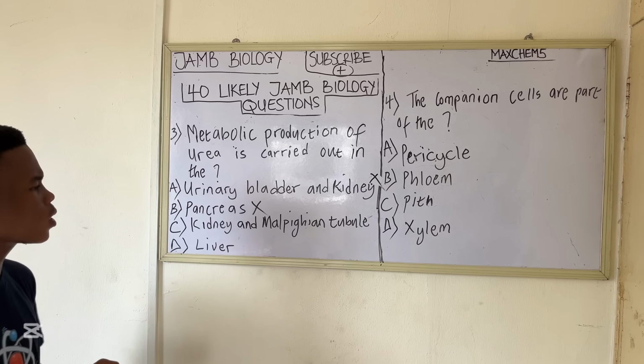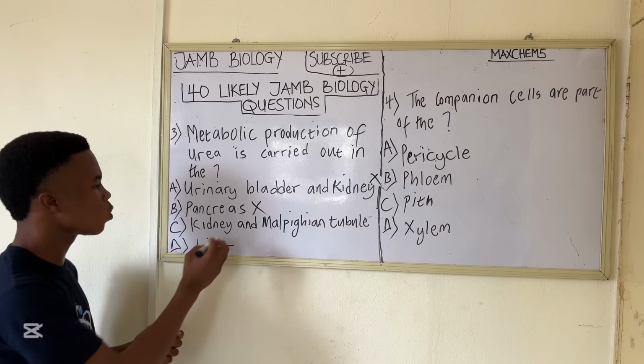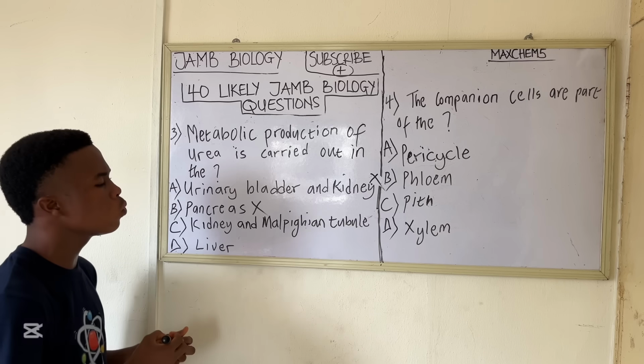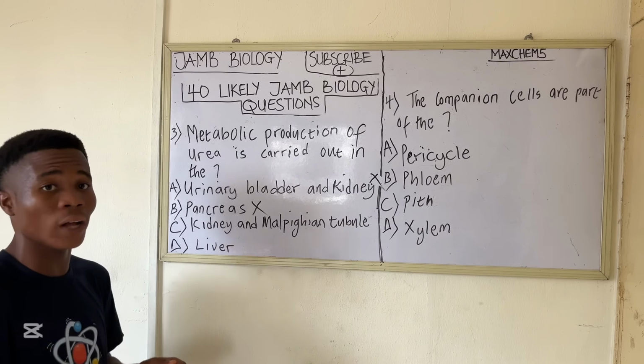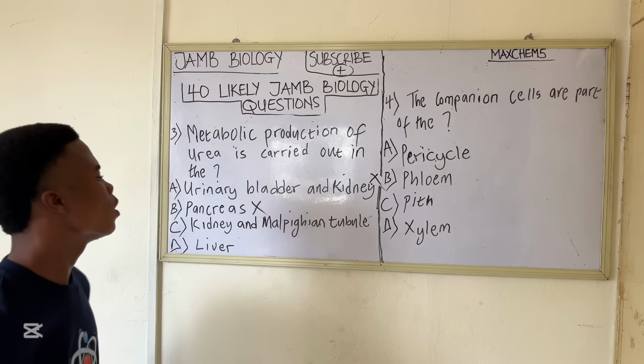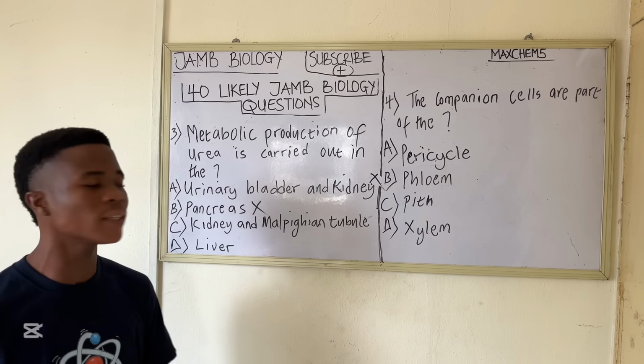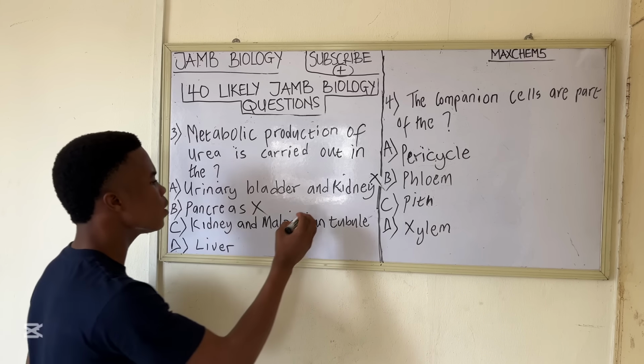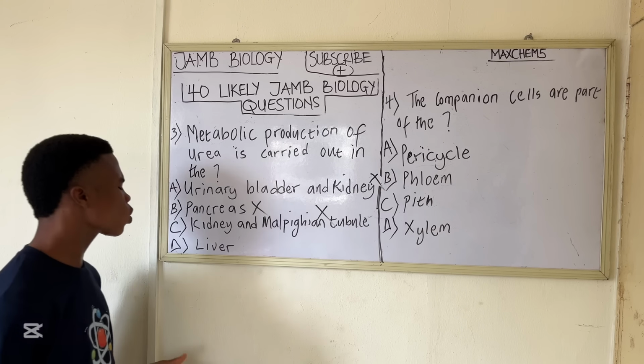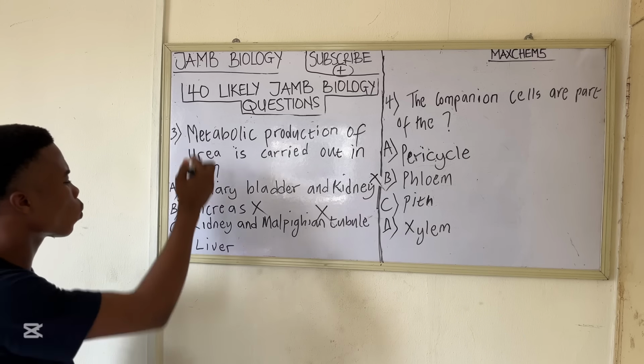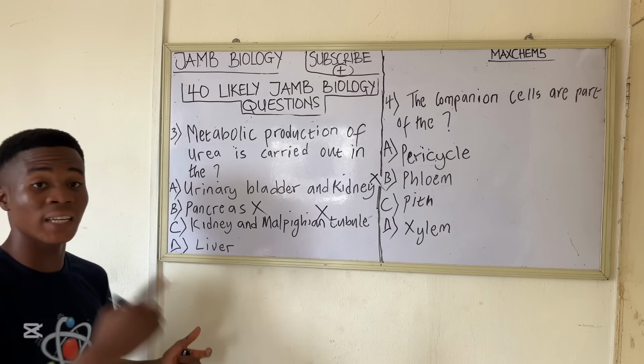So let's see option C. We've analyzed that kidney is wrong, and the Malpighian tubule is also an excretory organ, one that is found in the insect. So basically, option C is also wrong. The correct answer to this question is option D, which is liver.